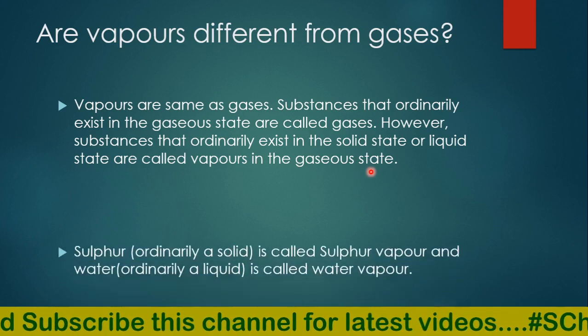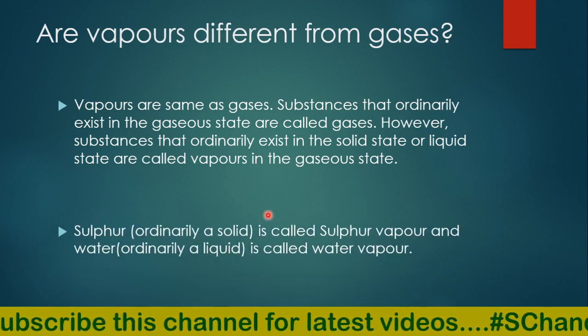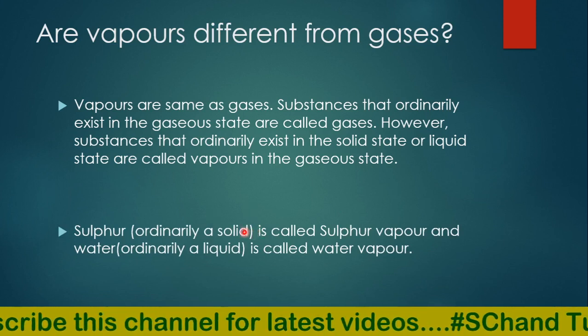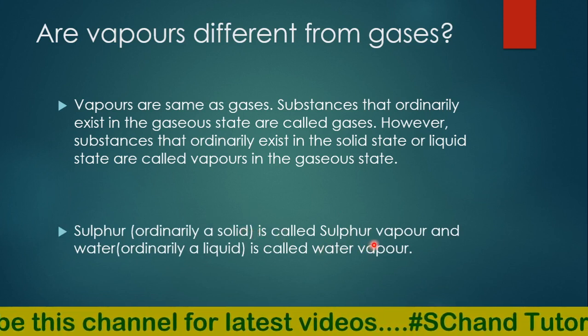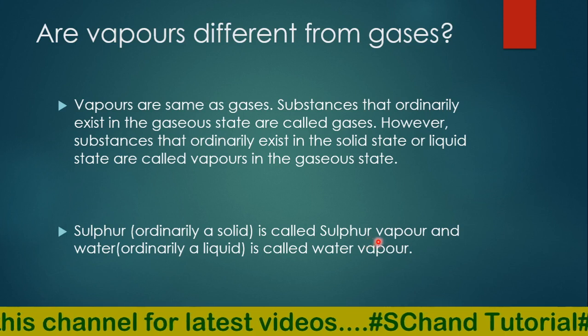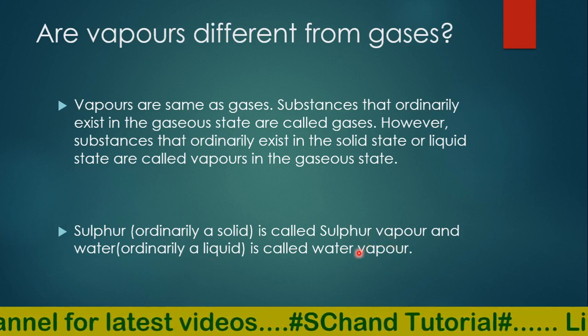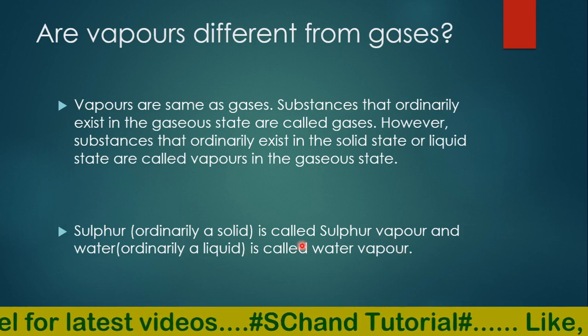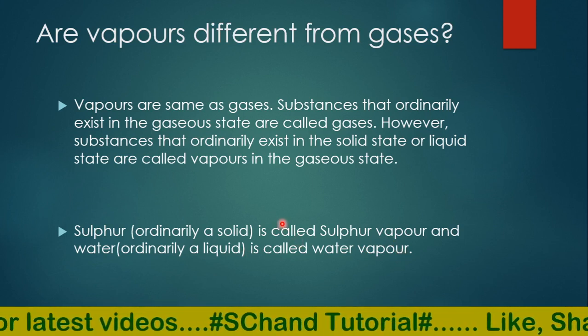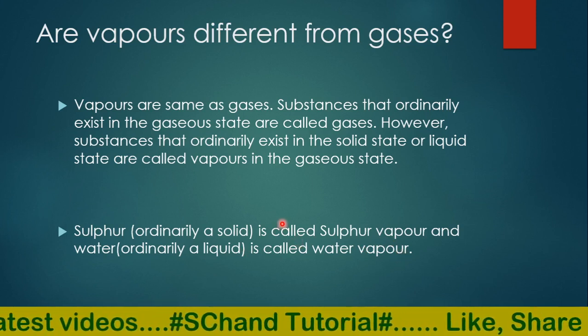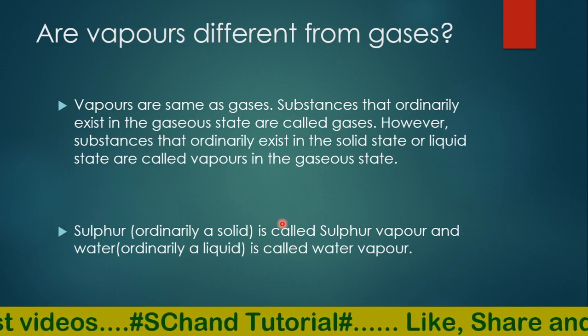For example, sulfur, which is ordinarily a solid, is called sulfur vapor, and water, which is ordinarily a liquid, is called water vapor. So that depends on the state of the substance, whether it is in the solid or liquid state.